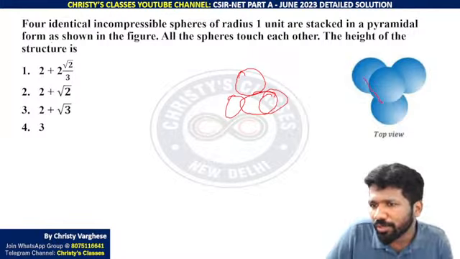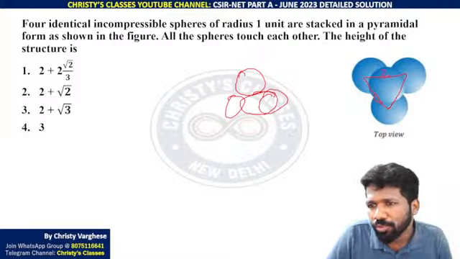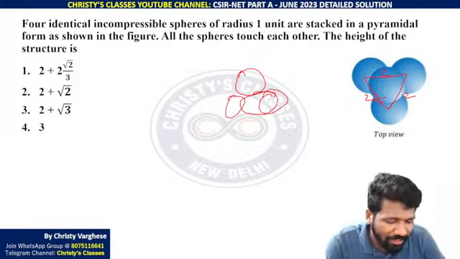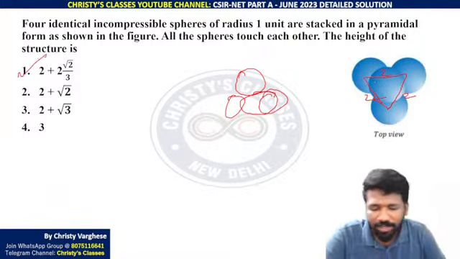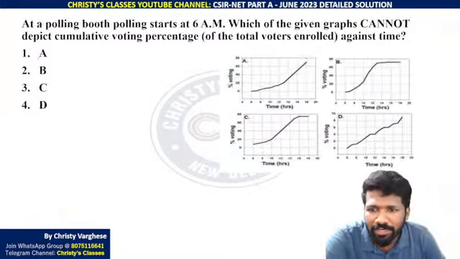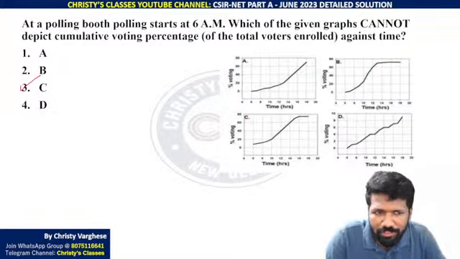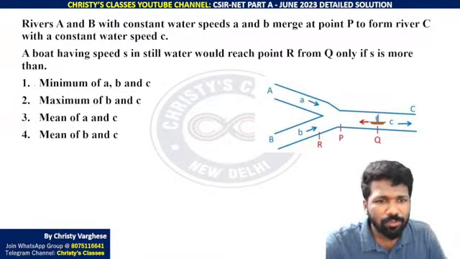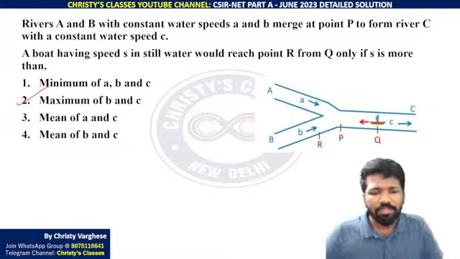The idea is you have to keep an equilateral triangle here. That will be unit 1 plus 1, 2, 2, 2, and then you have to simplify. But as this is 3D, it is a little more complicated. Anyway, statement 1 should be the answer. And this one, the graph is a little ambiguous. Statement 3 should be the correct answer, option C. This one is the correct answer.